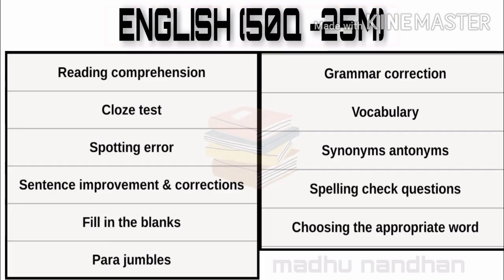Okay, let us look into the English syllabus. It consists of reading comprehension, cloze test, error spotting, sentence improvement and correction, fill in the blanks, para jumbles, grammar correction, vocabulary, synonyms, antonyms, spelling checks, and choosing the appropriate word. This is the overall syllabus for English, but I will cover the important topics in our strategy video.